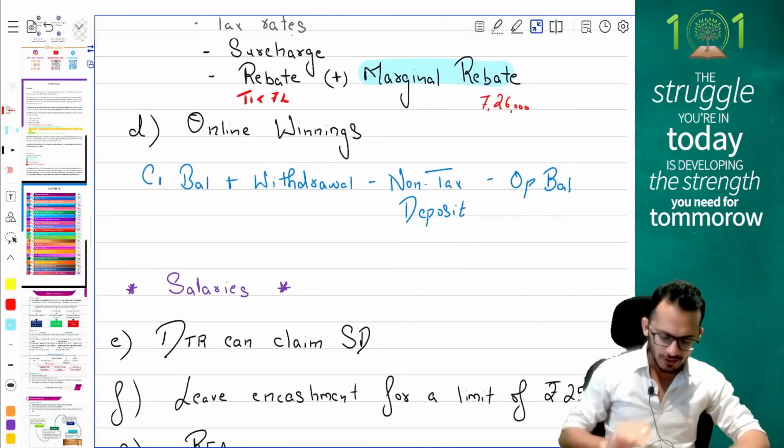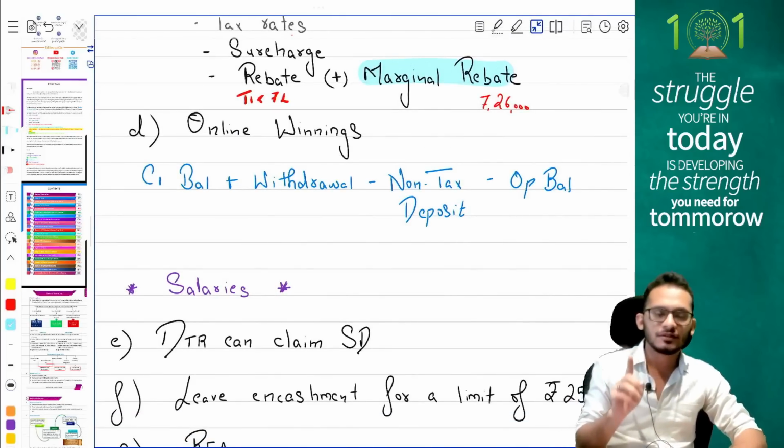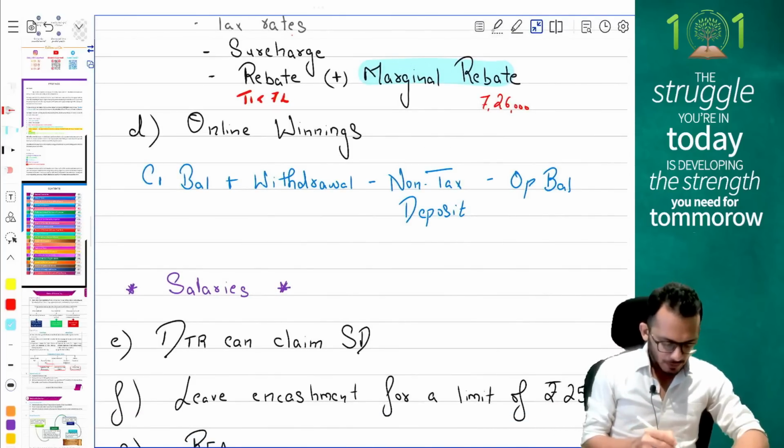Next amendment of current year, your online winnings, people. Provisions of online winnings in the current year come and say when you have online winnings, the formula will be closing balance.